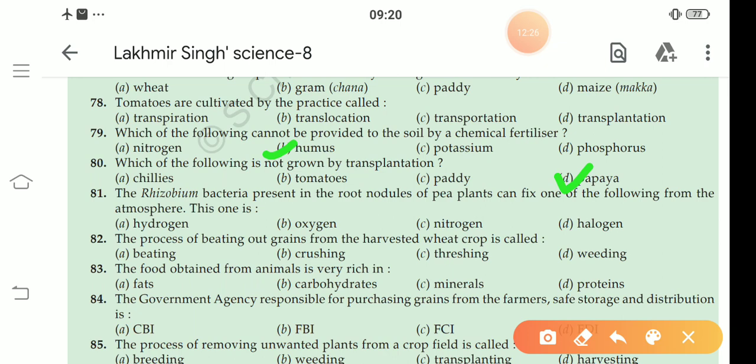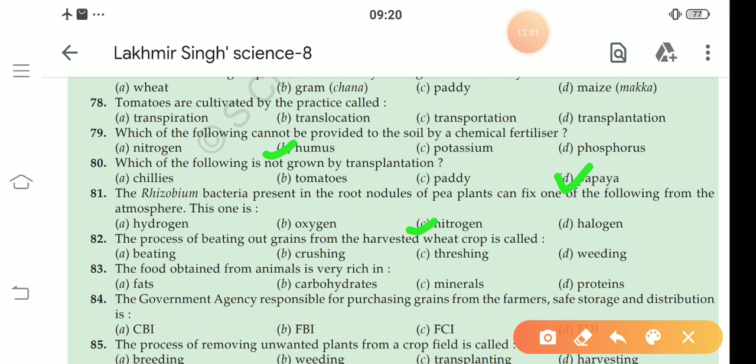Next, 81. The rhizobium bacteria present in the root nodule of a pea plant can fix one of the following from the atmosphere. Hydrogen? No. Oxygen? No. Halogen? No. Nitrogen. So our answer is C, nitrogen.